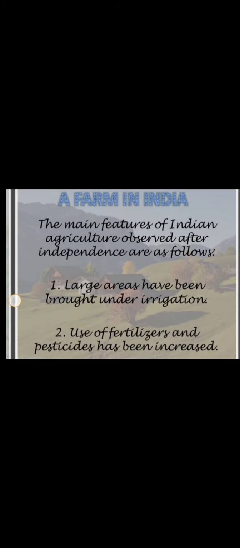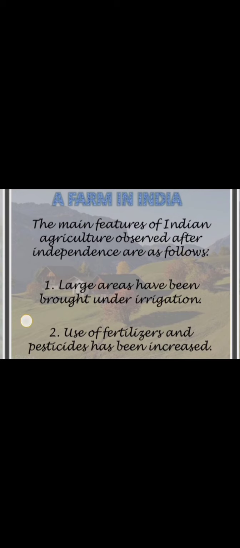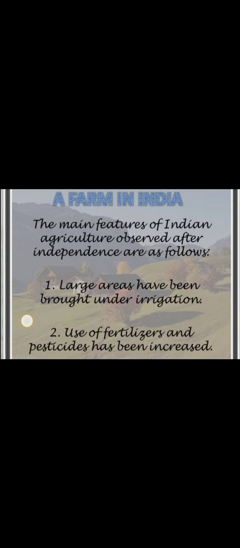Next topic is farming in India. The main features of Indian agriculture observed after independence. So what were the changes that took place in Indian agriculture after independence? First one, large areas have been brought under irrigation. To expand the cultivating area, large areas have been brought under irrigation.